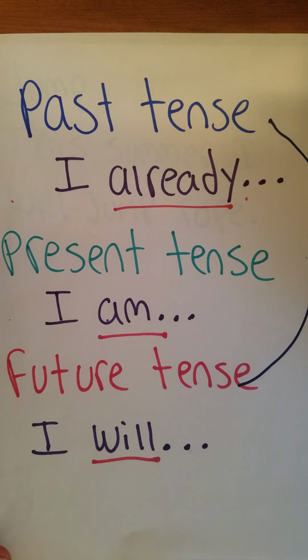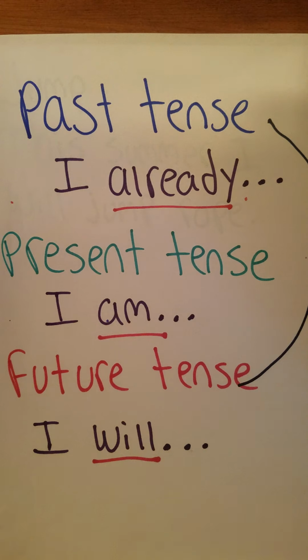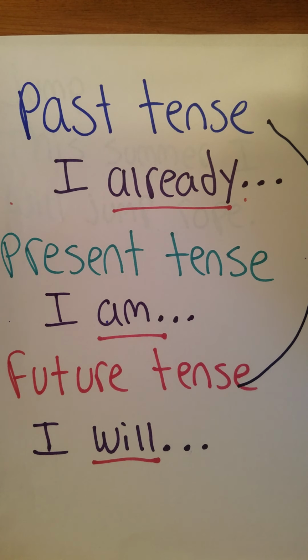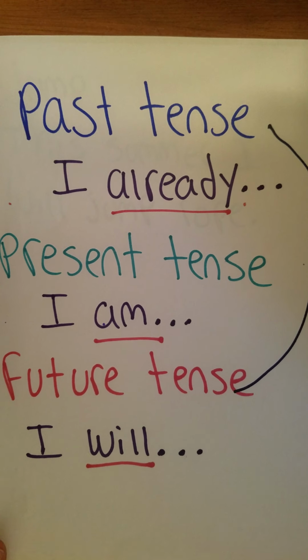All right, let's try this with one more verb, and then we'll get into your word-changing mission for today. Let's try it with jump. This summer, I will jump rope. Is this sentence written in the past tense, already happened, the present tense, it's happening right now, or the future tense, has not happened yet? Which tense is that sentence written in?